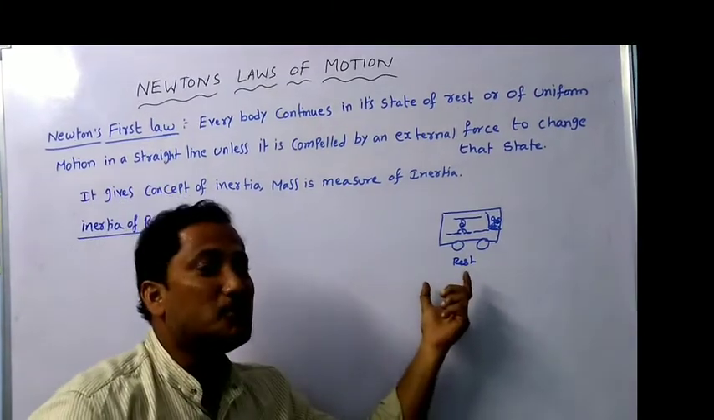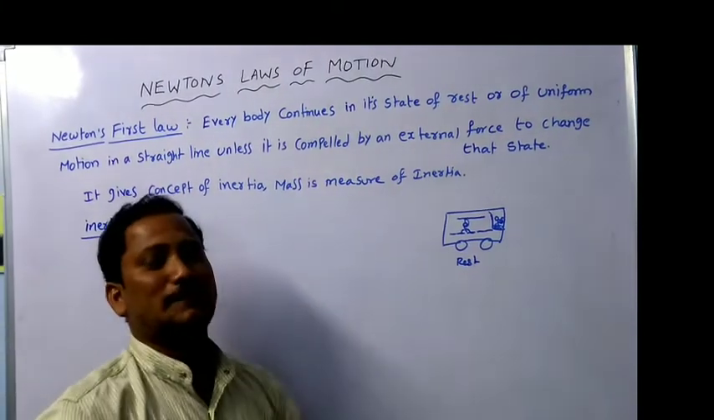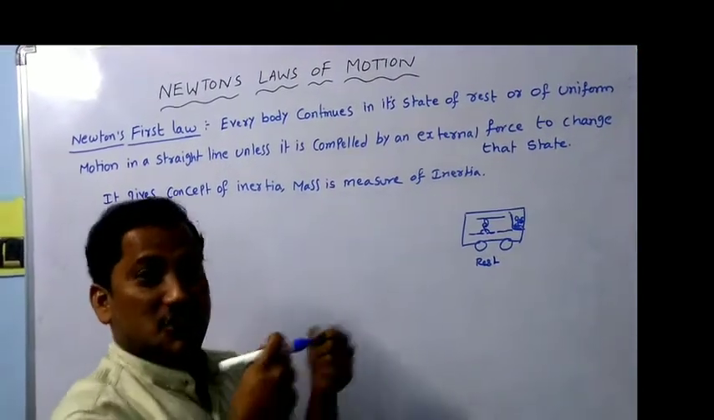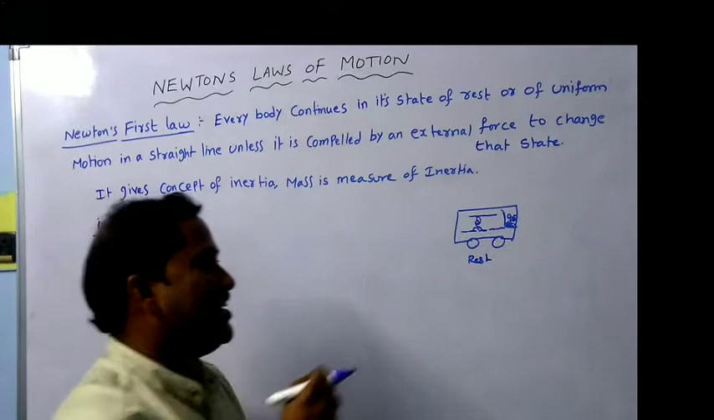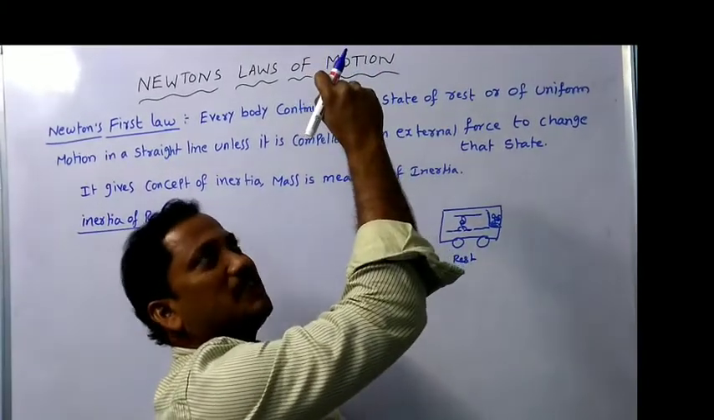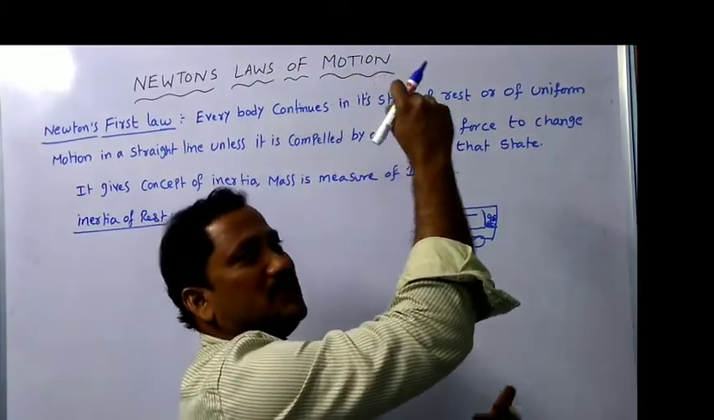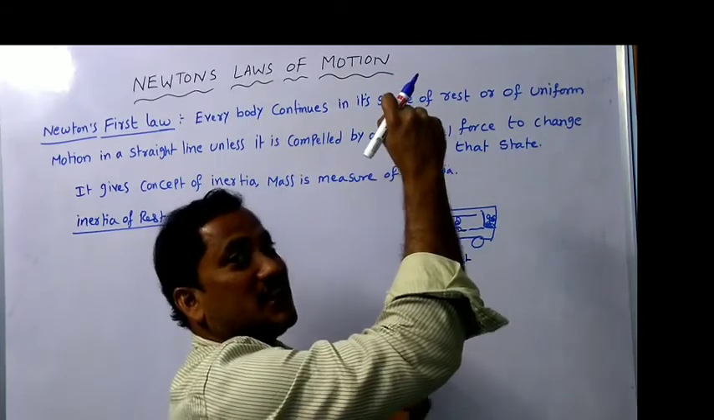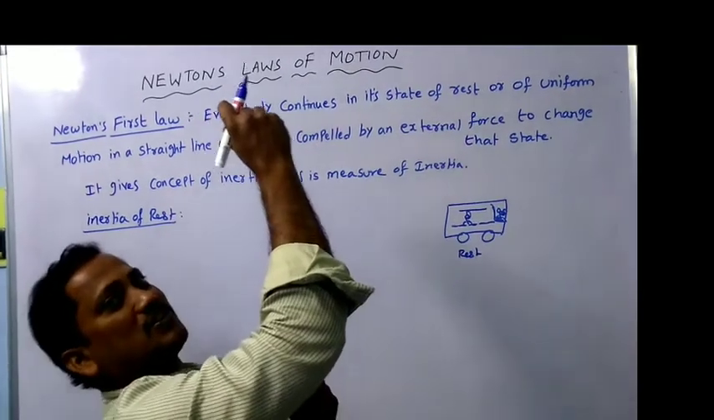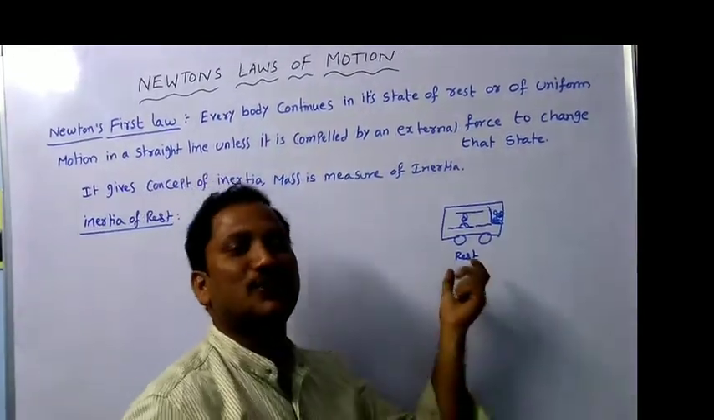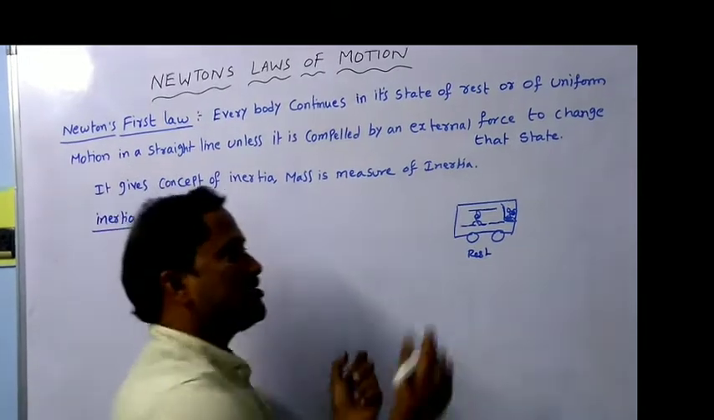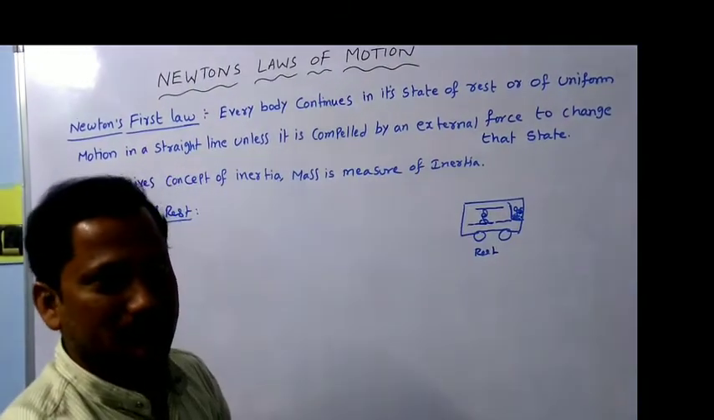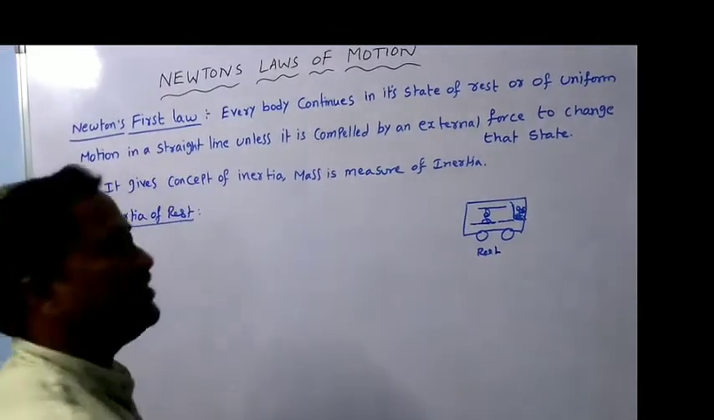That means initially the position of the bus is at rest only. If the bus suddenly starts, what happens? He will feel it. Initially the position is rest only, and if the bus suddenly starts, he falls backwards. That is due to the inertia of rest. Why? Because his legs on the floor are in the rest position. This is the best example for the inertia of rest.